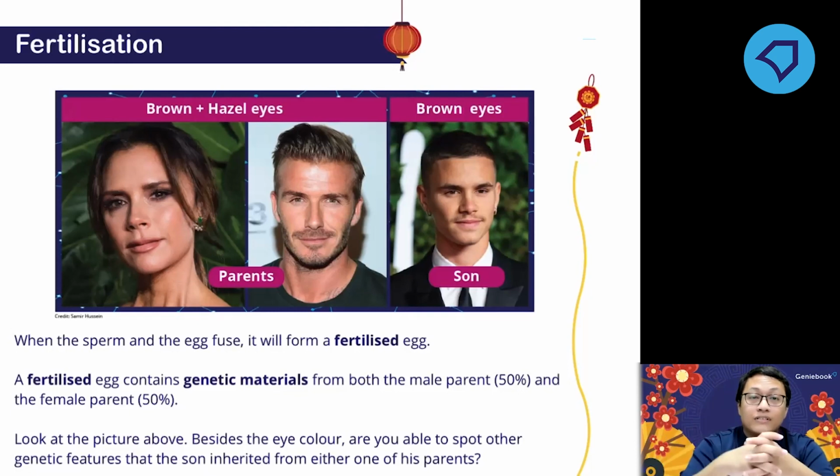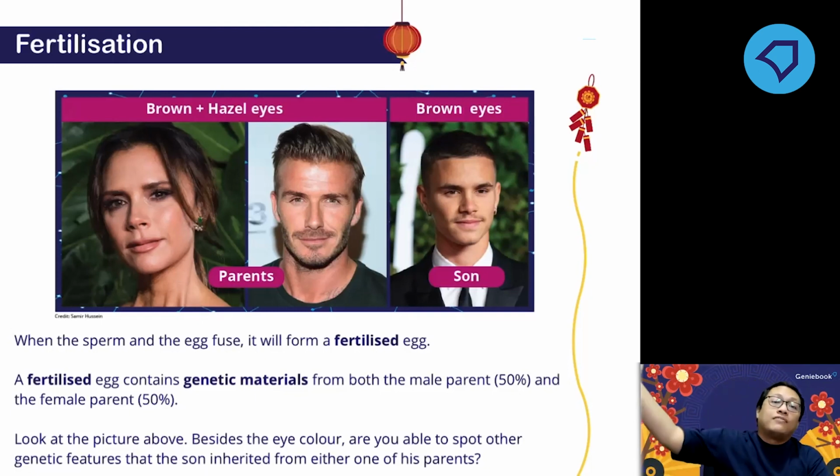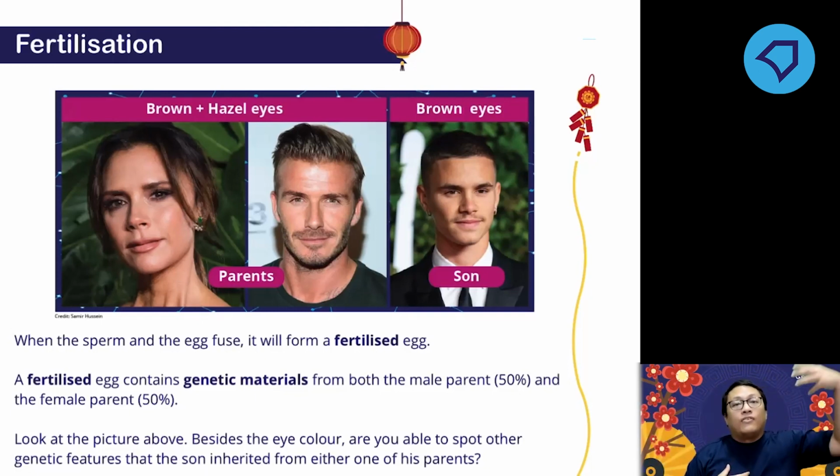When they fuse, these genetic materials from both father and mother are mixed: 50% from the father and 50% from the mother. So we are the product of our parents. We contain half of our mother's and half of our father's genetic material. That's why some features are inherited, like the eye color and the color of hair.